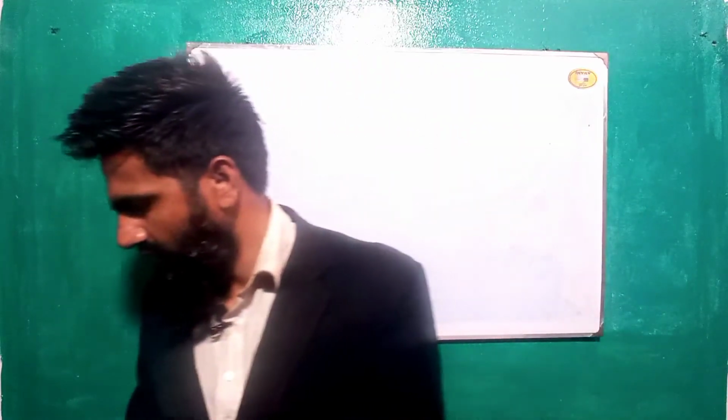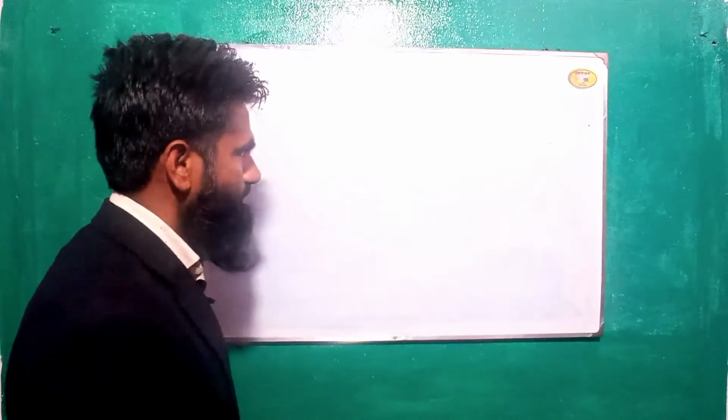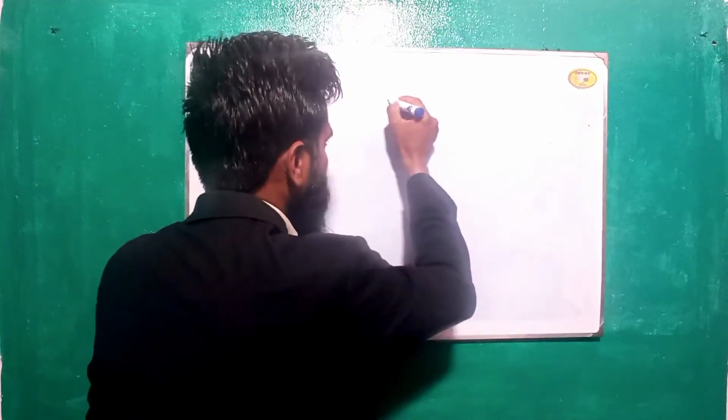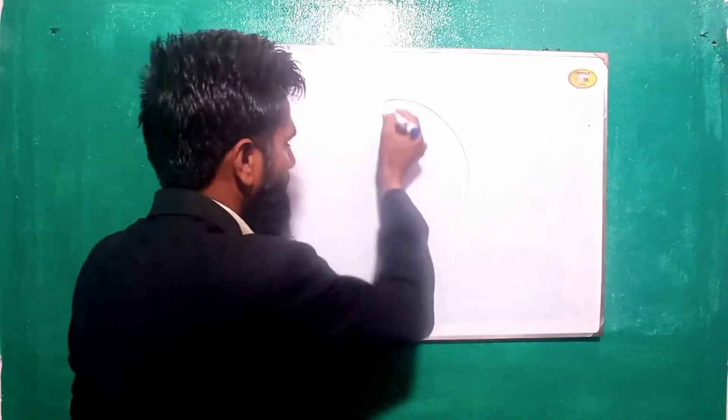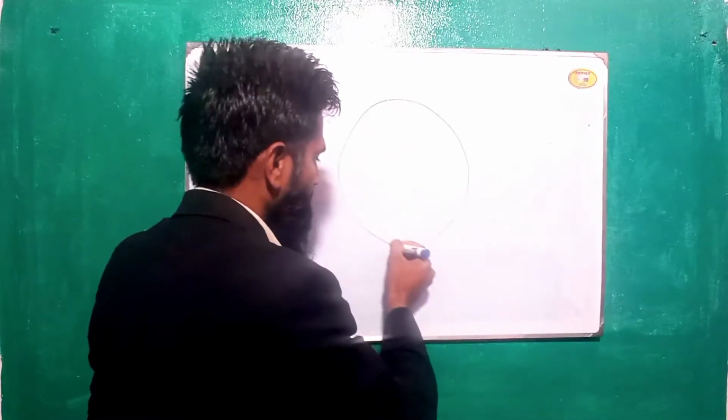Chapter name is real number, limits and continuity. So first of all we have to know what is real number, what is limit and what is continuity. Let's start on the topic that what is real number. In this world there are different types of number and the whole set looks like this. For example,